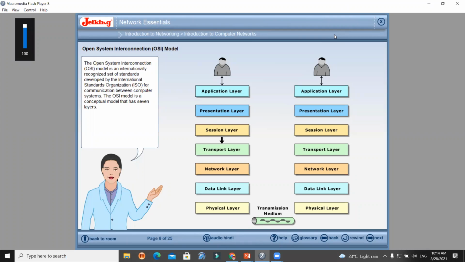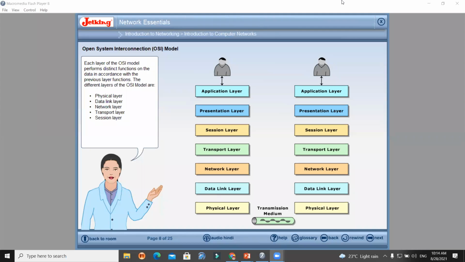Interconnection, that is OSI model, is an nationally recognized set of standards developed by the International Standards Organization, that is ISO, for communication between computer systems. The OSI model is a conceptual model that has 7 layers.